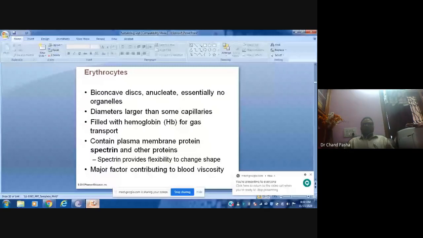Because of erythrocytes, blood becomes viscous. Even though WBCs are there, RBCs are more in number, so because of RBCs the blood becomes viscous.